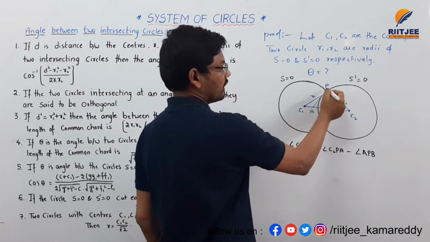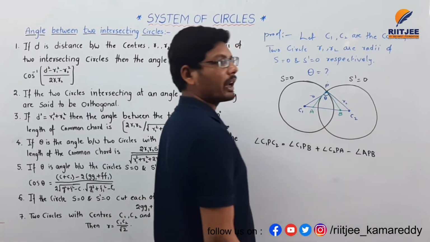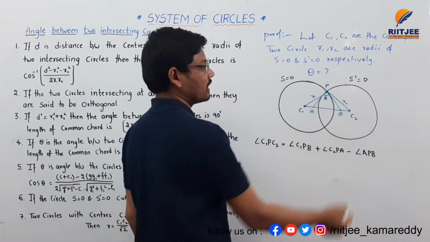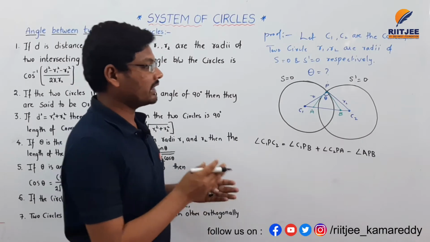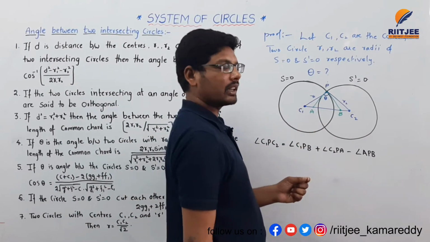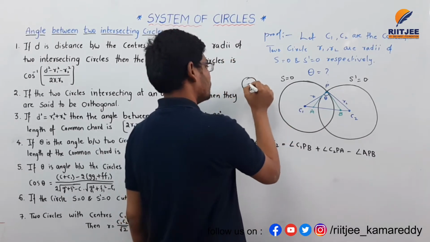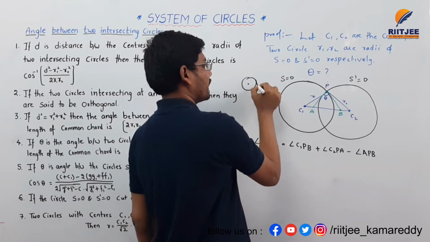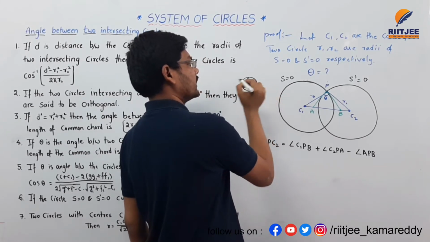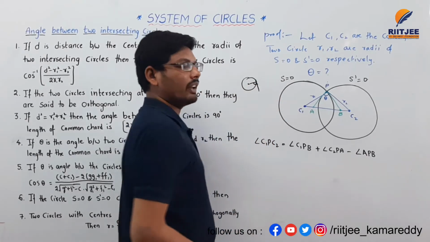Here these two lines, PC1 and PB, are perpendicular to each other. Why? Because this is a radius and this is a tangent. Always, the tangent and radius in a circle, at the point of intersection, are perpendicular to each other. Similarly, this is a circle, and I am drawing a tangent here. At the point of intersection to the center, radius and tangent are always perpendicular.